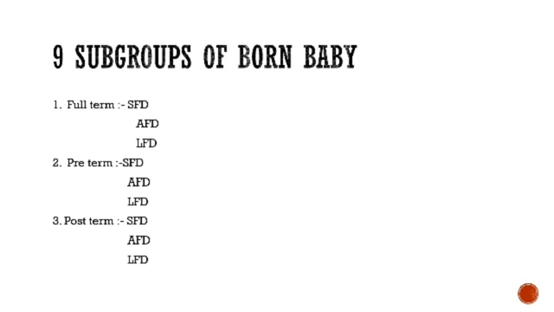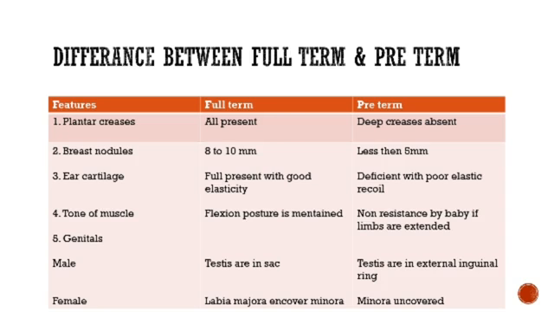SFD means small for date, AFD means appropriate for date, and LFD means large for date. So the subgroups of newborn babies are 9 in number.